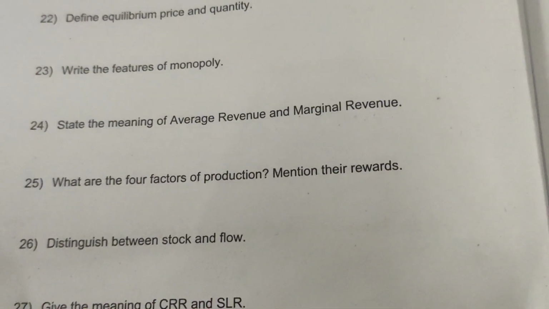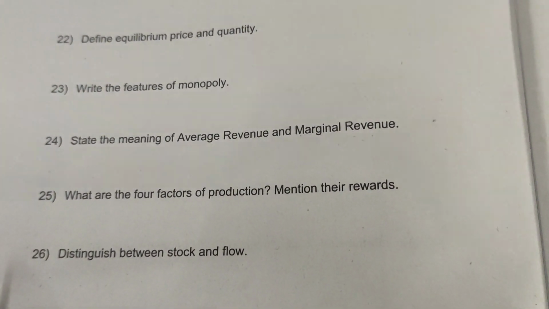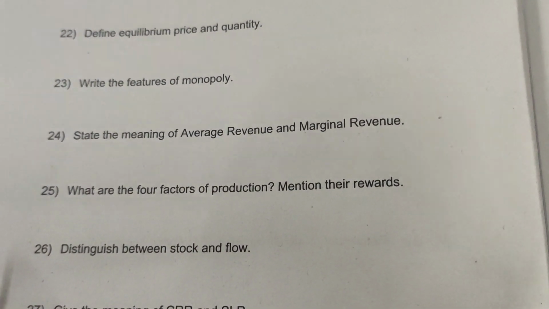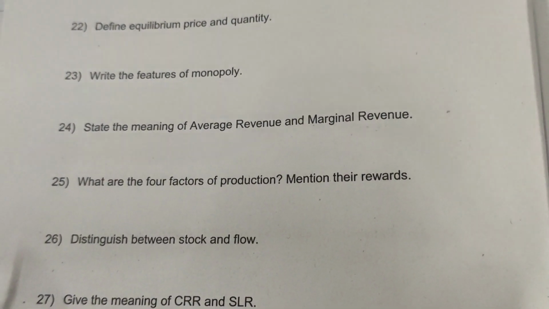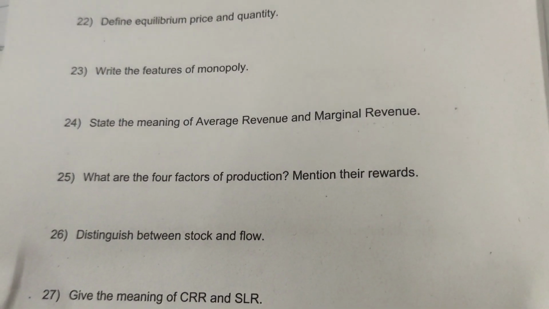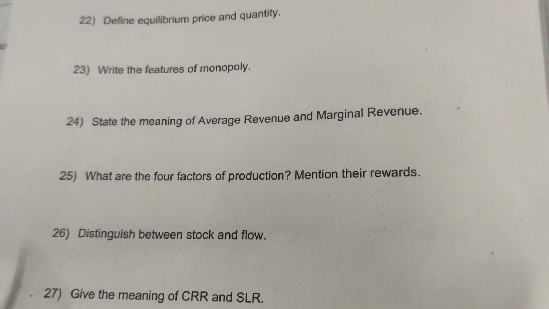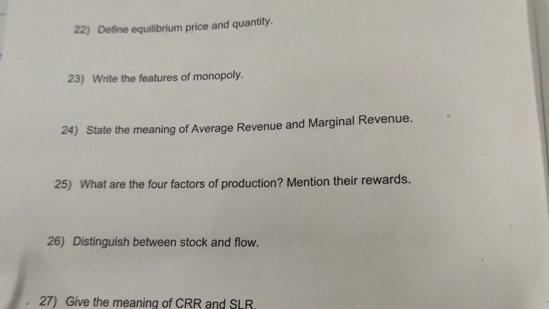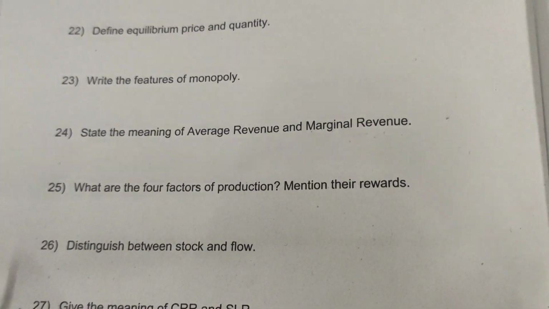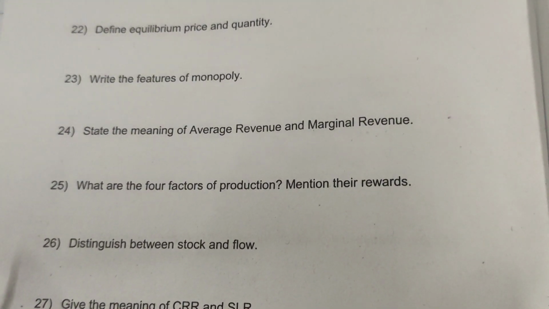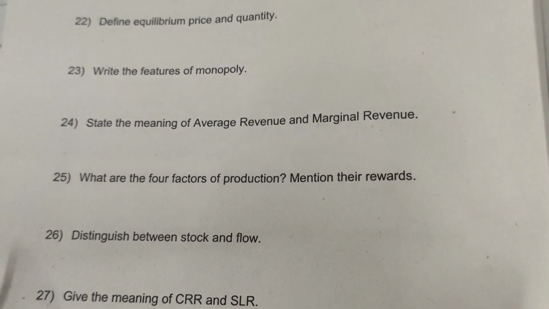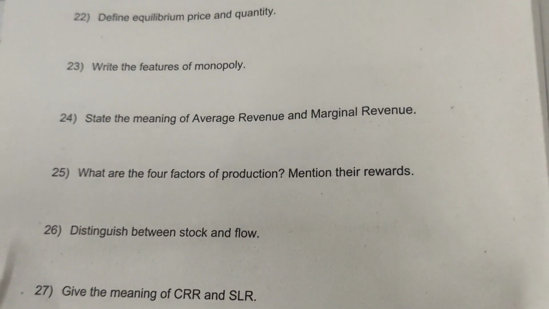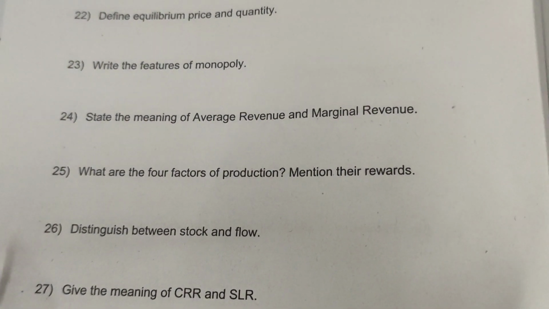State the average revenue and marginal revenue. Average revenue is the revenue earned with the sale of every unit of output. Marginal revenue is the change in total revenue due to the change in output. So the formula we need to write: AR is equal to TR divided by Q, and MR is equal to TRn minus TRn minus 1.